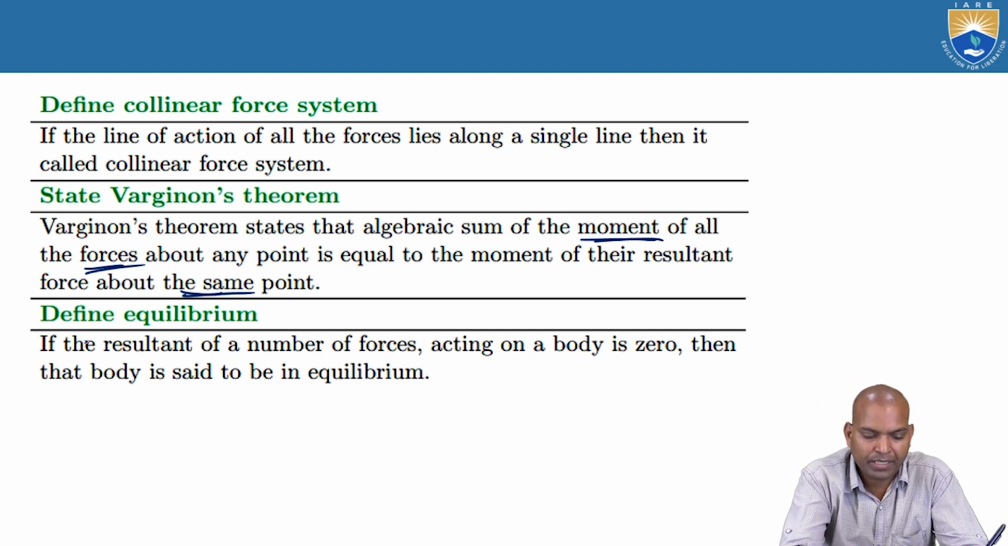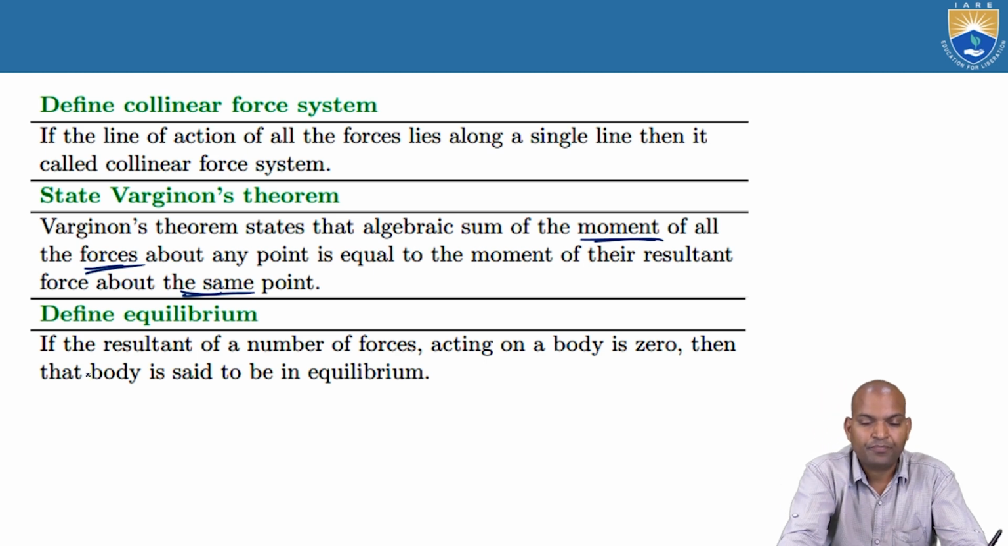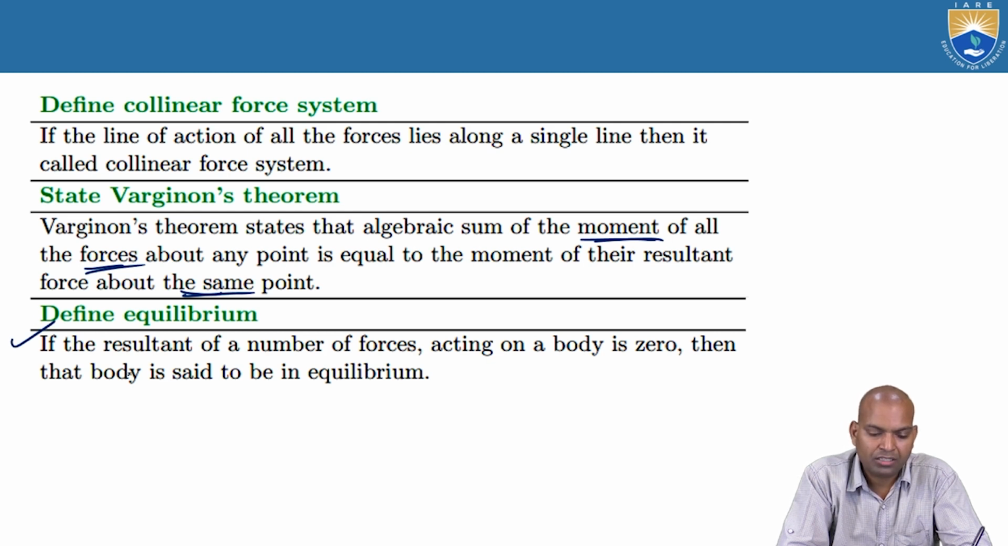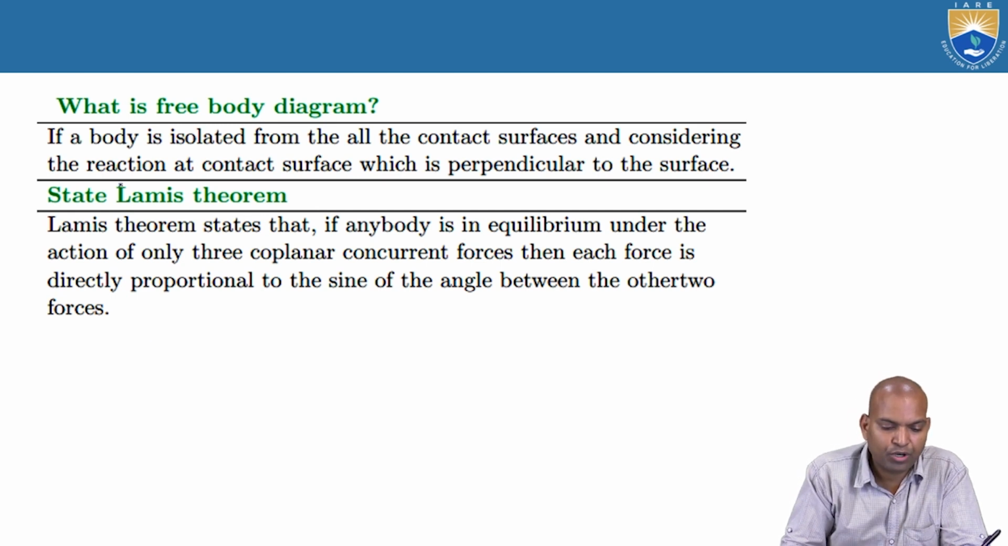Next, what is equilibrium? There are thermal equilibrium, static equilibrium, and dynamic equilibrium. There are various equilibrium equations. Now here they are talking about only static equilibrium. I already explained. If the resultant of a number of forces acting on a body is 0, then the body is said to be in equilibrium. Statically in equilibrium.